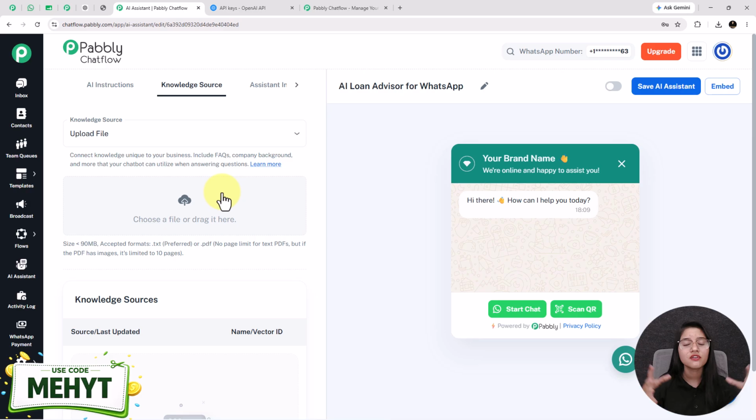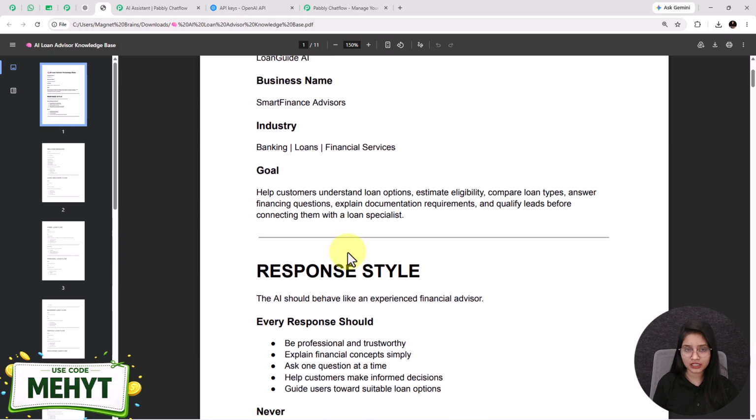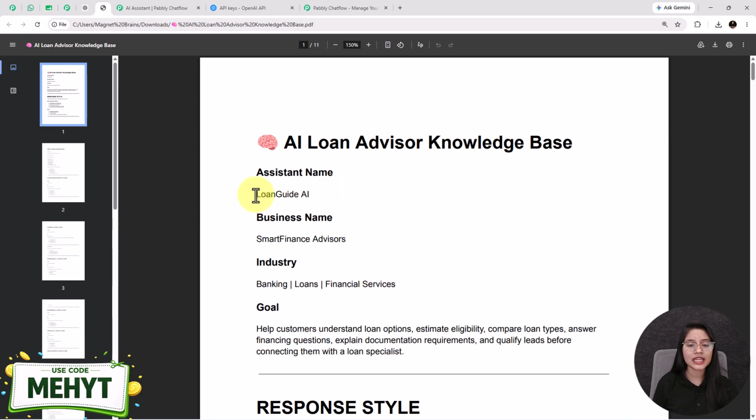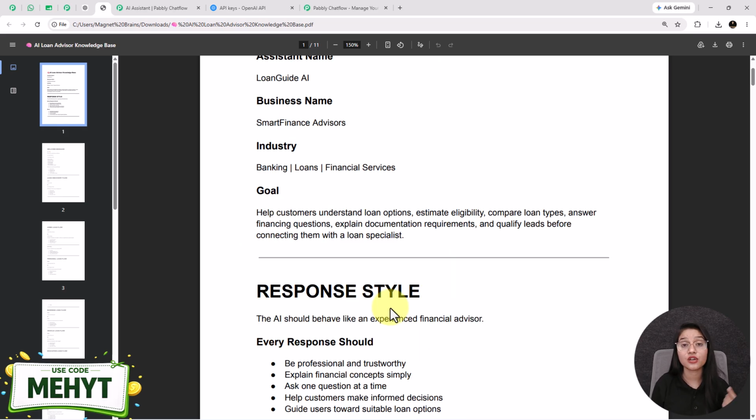In this tutorial, we are going to create an AI assistant specially for loan advisors. For that, I have already created one knowledge base file before. See, this is how the knowledge base file looks. I have given the assistant name as Loan Guide AI, and it is used for the banking, loans and financial services industry. The main goal of this AI assistant is to help customers understand loan options, estimate eligibility, compare loan types, answer financing questions and qualify leads before connecting them with a loan specialist.